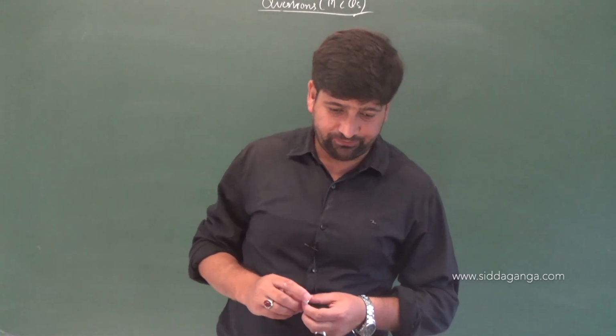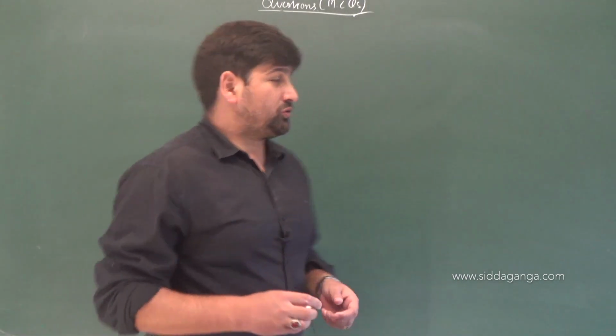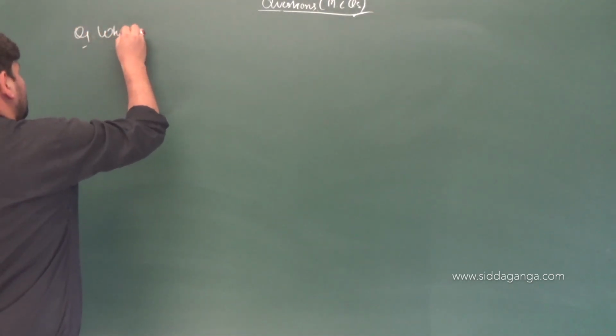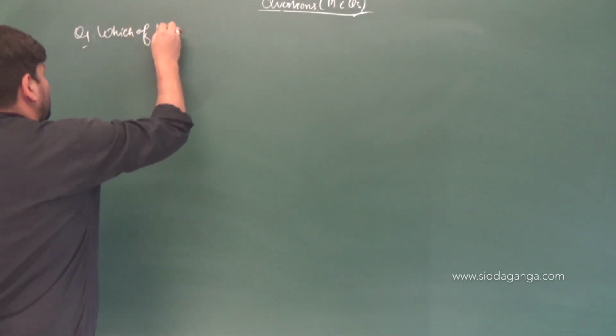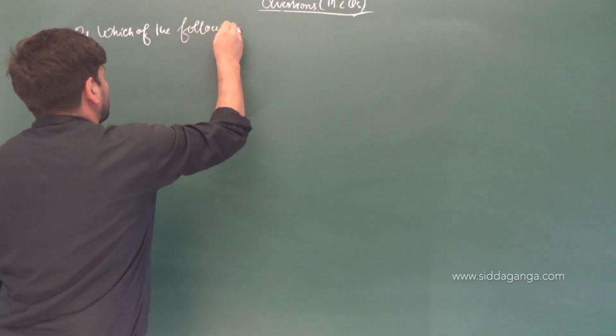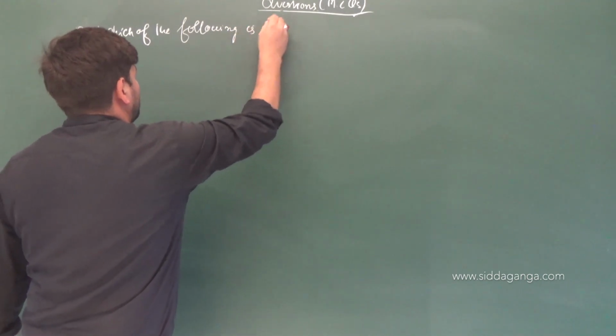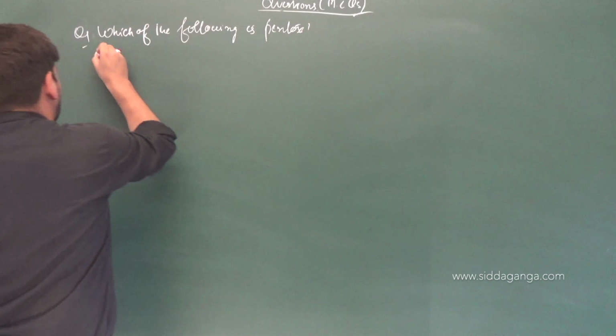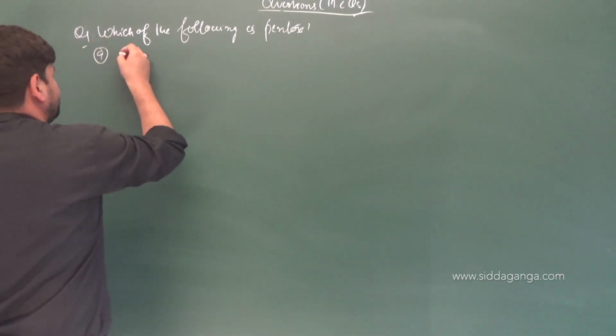Let us see some questions. So question 1 is, which of the following is a pentose? Options are